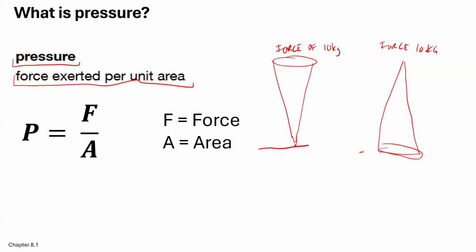This is the ground, this is where we're measuring at, right? These points right here. Well, a smaller area is going to have a bigger pressure. Small area, large pressure, more pressure.